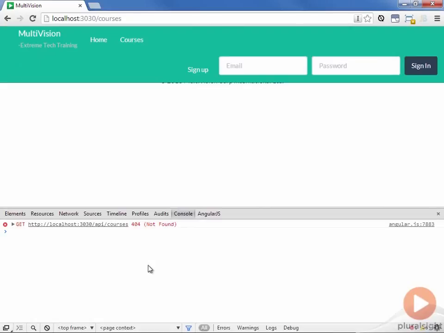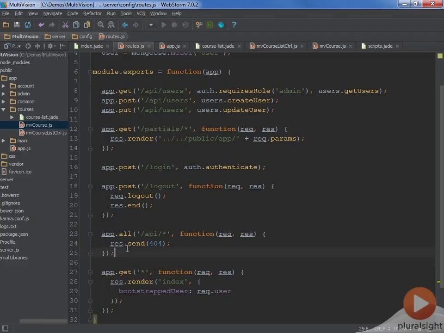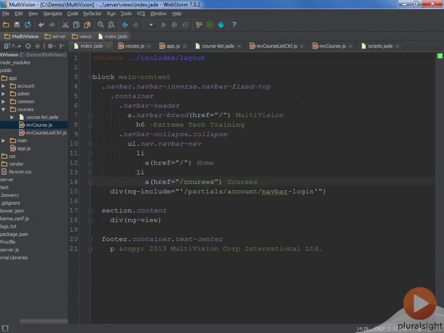Now, one other thing that you may have noticed is that our header all of a sudden got really big. The reason for that is because of an accidental change inside of my Jade template. Let's go back to the code. We'll go back to our index page. And you can see right in here that this div is now lined up on the same level as this container. Its correct location is right here, at this level underneath this navbar collapse.